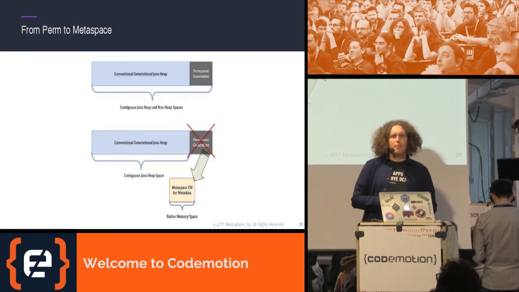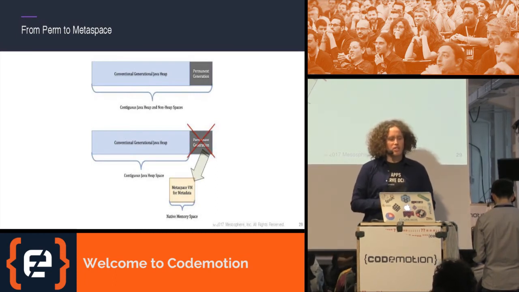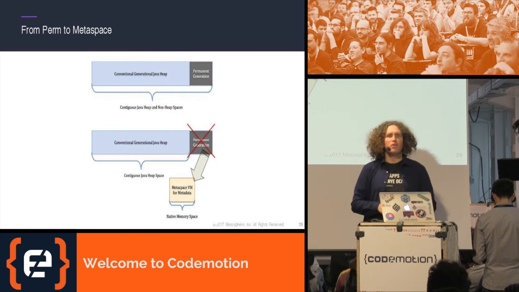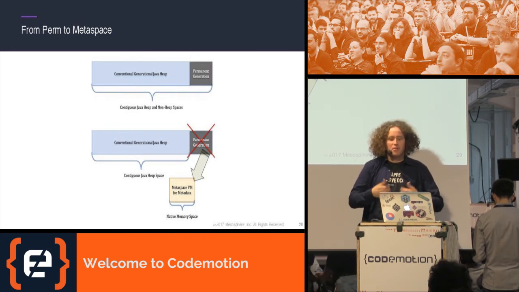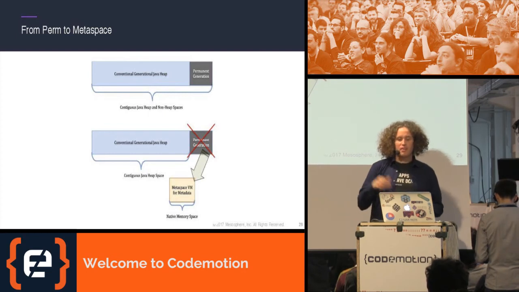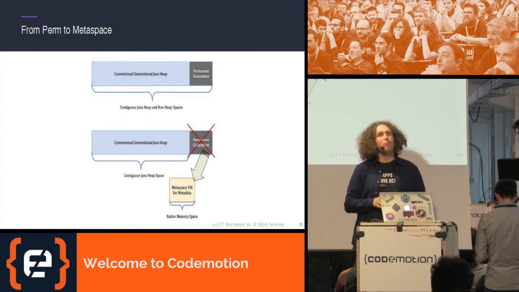One thing: recently they switched from PermGen to Metaspace, and this is basically space used, for example, by the class loaders, so non-heap memory. Before, the PermGen space was actually included in the heap memory.